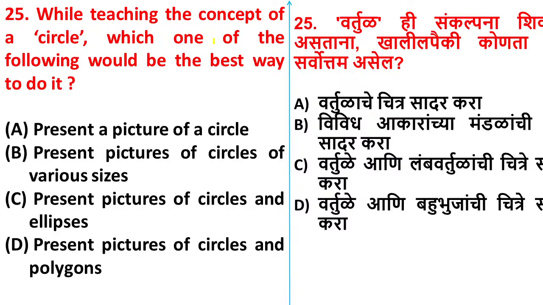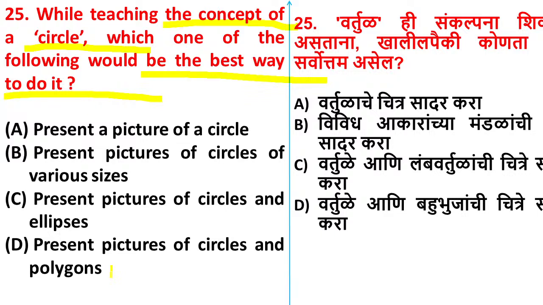Question number 25. While teaching the concept of a circle, which one of the following would be the best way to do it? Yes, you are teaching about a circle. Then which method you will follow? Option A, present a picture of a circle. You will show the students a picture of the circle. Option B, present pictures of circles of various sizes. You will show them different sizes circles. Option C, present pictures of circles and ellipses. Option D, present pictures of circles and polygons. Yes, which is the correct answer here? Remember you are teaching about circle.